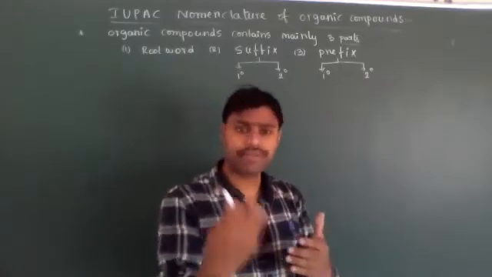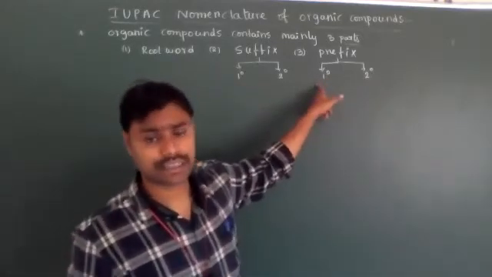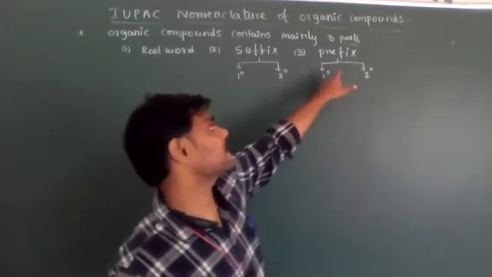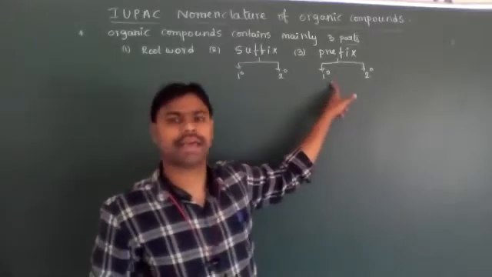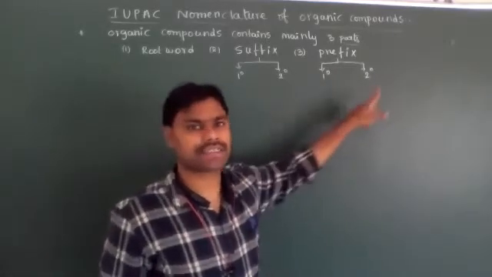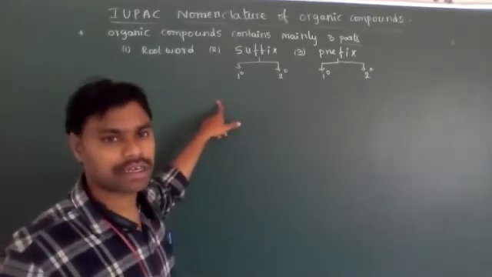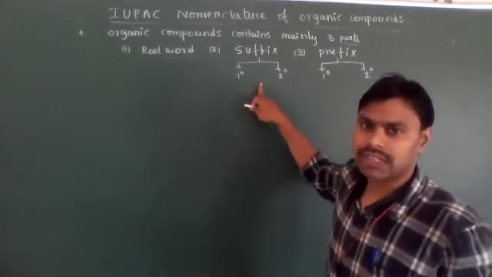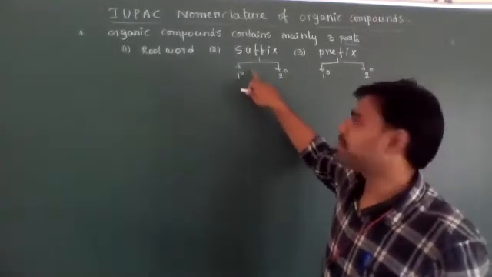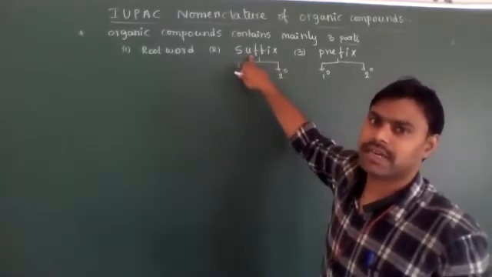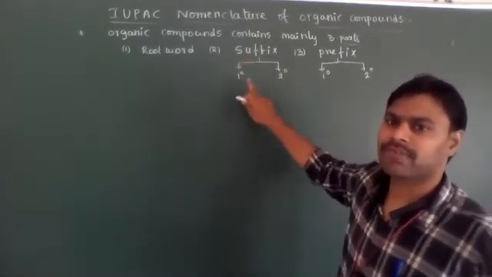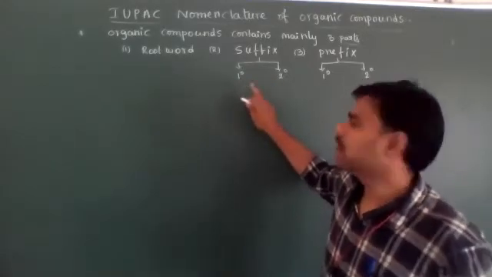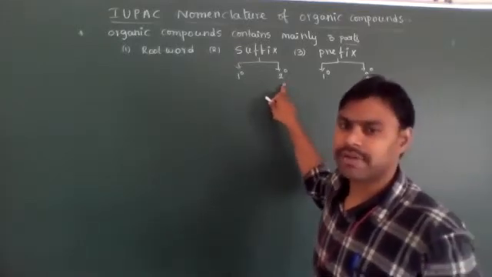Prefix indicates what type of substance or nature of the organic compound is present. The prefixes are two types, primary prefix and secondary prefix. The nature of the organic compound, its chemical properties, and whether it is saturated or unsaturated, can be explained based on its suffix. Suffixes are again two types, primary suffix and secondary suffix. What are the primary suffixes and their IUPAC names? What are the secondary suffixes and their IUPAC names?